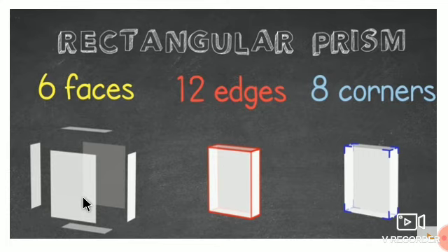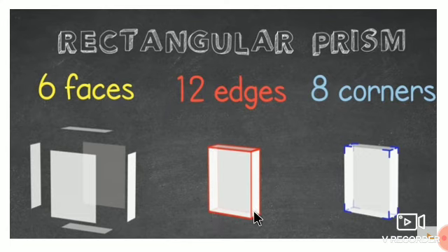Like the cube, the cuboid also has 6 faces: top and bottom, and these 4 lateral faces or side faces. So a total of 6 faces. Now edges. Again, this top face is of rectangle shape. You know that a rectangle has 4 sides.